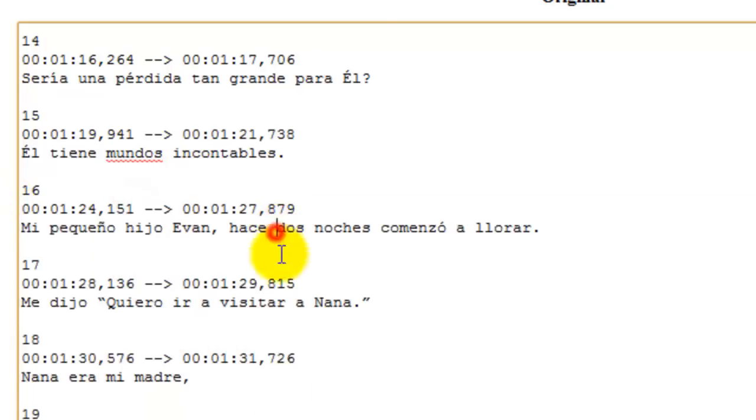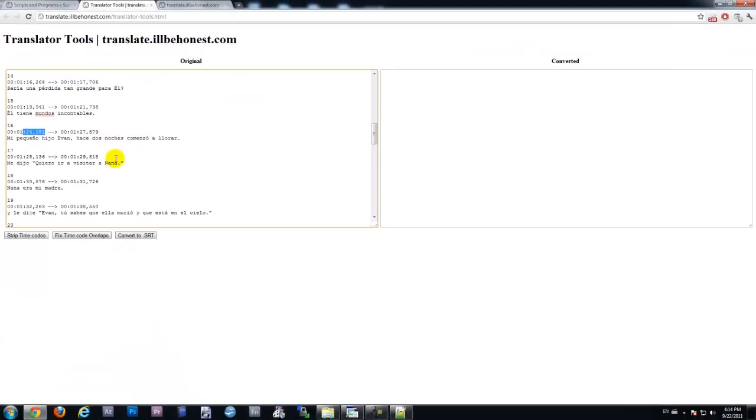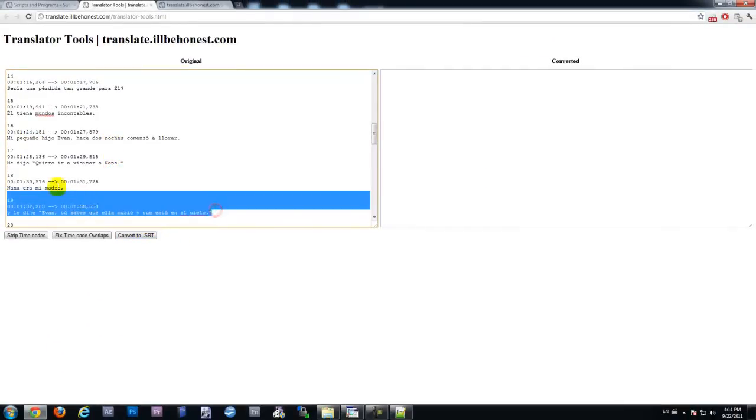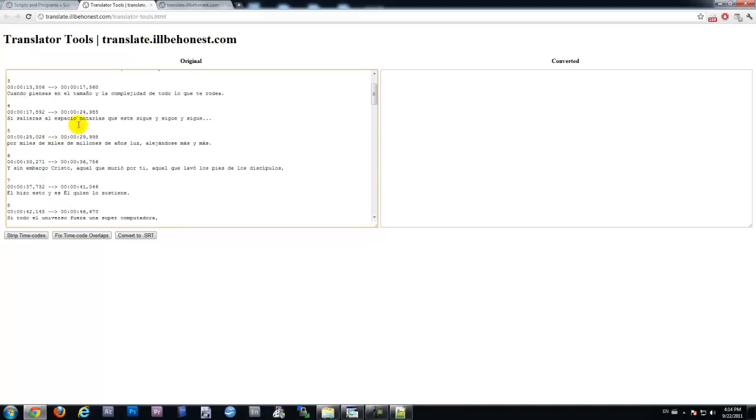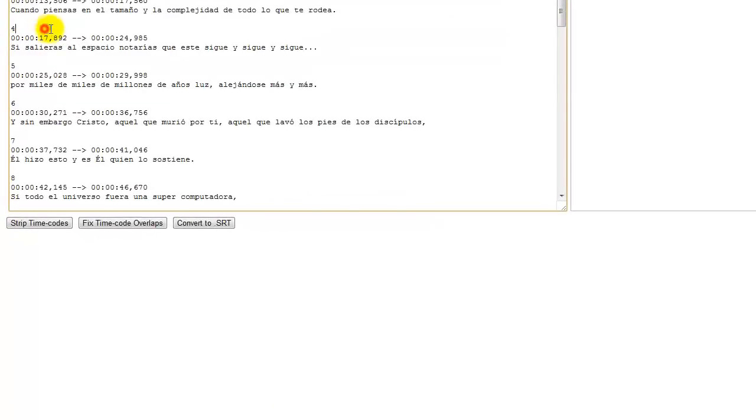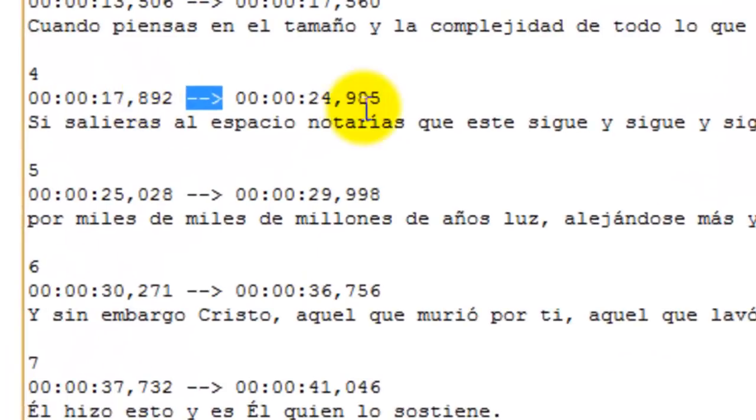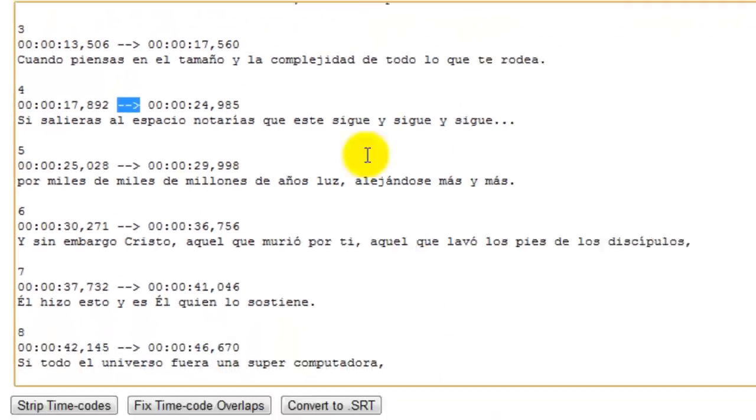And what the fixing timecode overlaps feature will do is basically take this timecode and replace this one with that, so there's no overlap. The reason this matters is when you're hard coding an SRT to a video, you'll run into the problem where it's basically showing two lines at once, so you don't want overlaps. The other feature is to convert to an SRT. So if this was, say, a .sub or a different format, it would basically take it and convert it to an SRT where it puts the number above it, and it basically changes this to look correctly formatted, since we have to have SRTs to hard code these to the videos, at least in our current process.